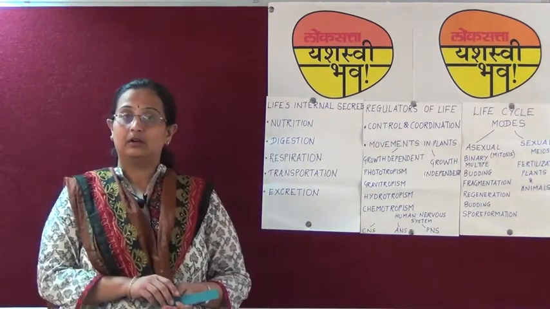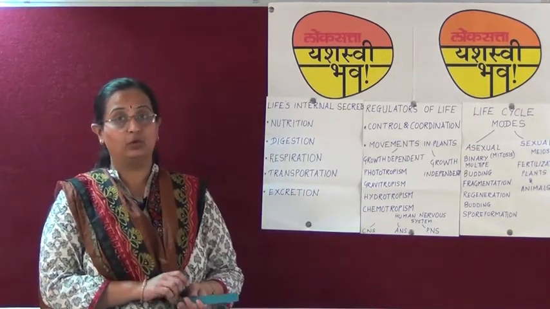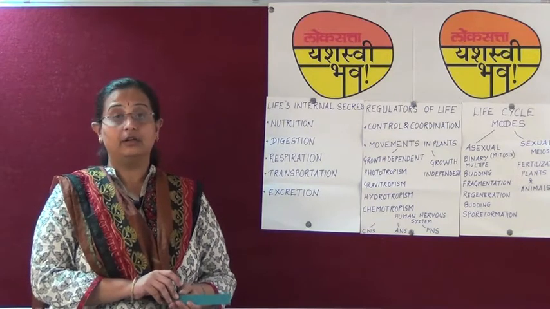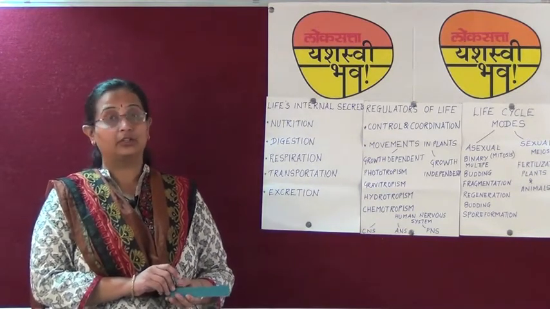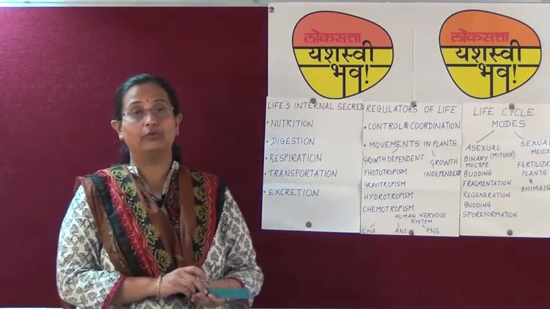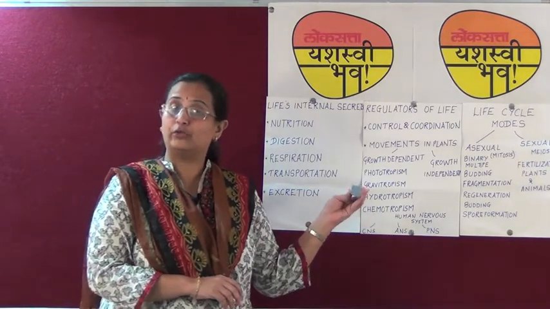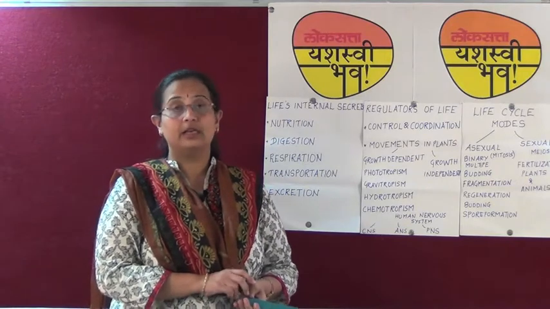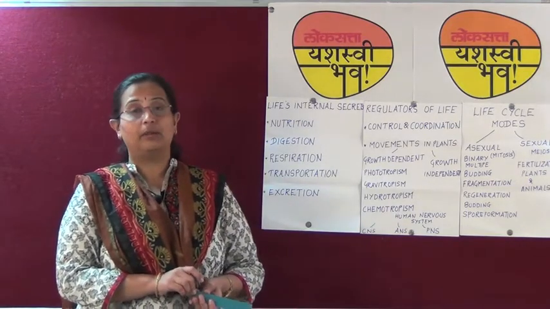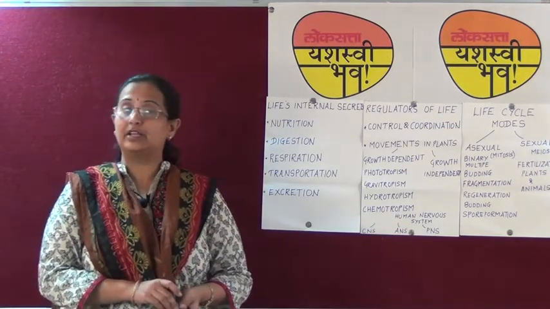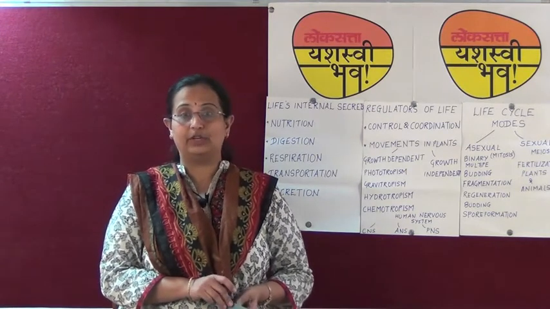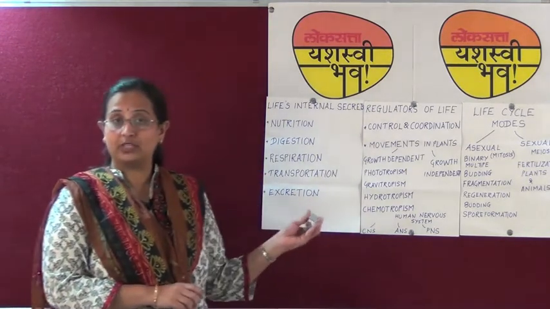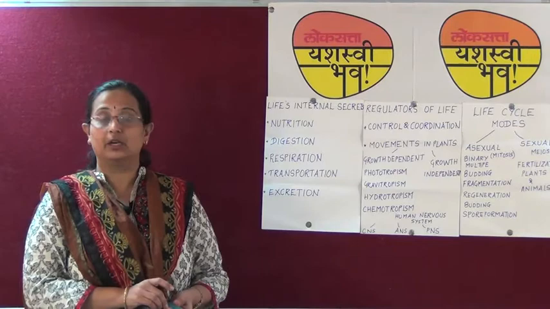Nutrition, that is the process of obtaining food. We have studied the two modes of nutrition, that is autotrophic and heterotrophic mode of nutrition. The autotrophic mode of nutrition is seen in plants. Photosynthesis is a process by which plants prepare their own food in the presence of sunlight and chlorophyll. The heterotrophs depend on other organisms for their food.